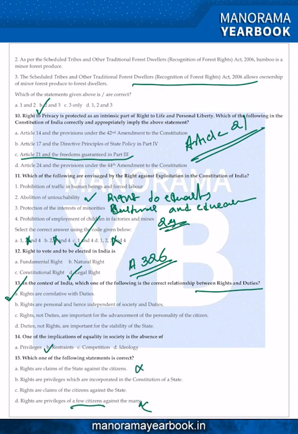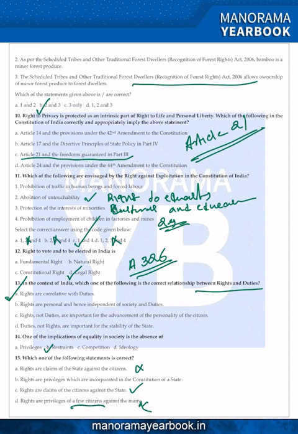Now please look at option B: rights are privileges which are incorporated in the constitution. Answer is C for Calcutta: rights are claims of the citizen against the state. That is correct. Fundamental rights in our constitution are said to be negative only because the right is of the citizen against the state.